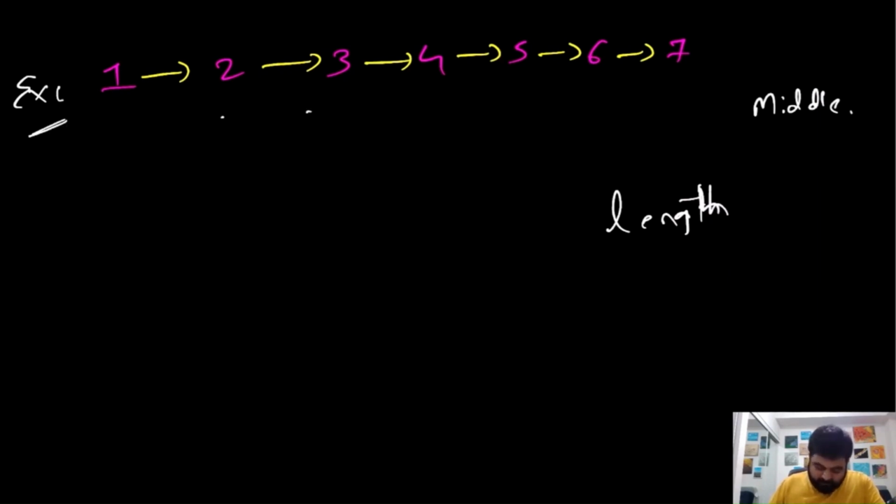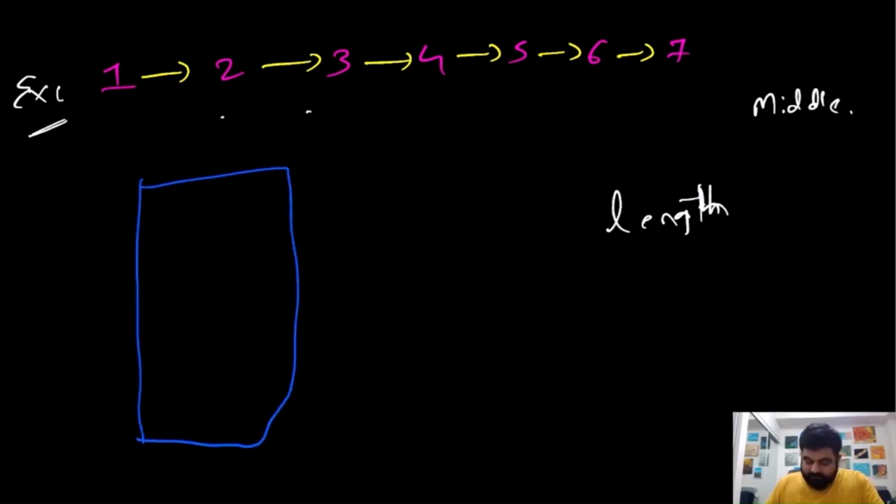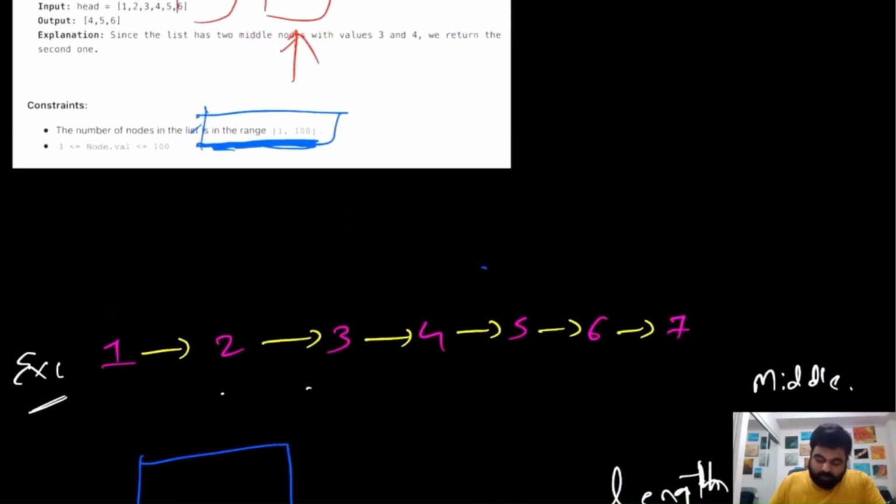So one solution that comes to our mind is that we can create an array, and we are going to initialize this array with the value 100. You will ask why did I choose this value 100 and why not anything else? Because inside the given input, we are told that there is a constraint that the maximum number of nodes we can have is going to be 100. So that's why I chose 100.